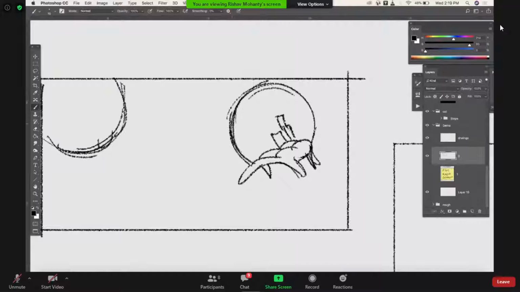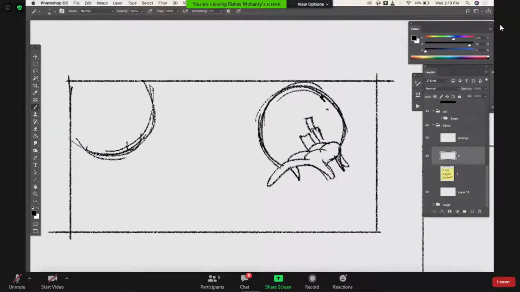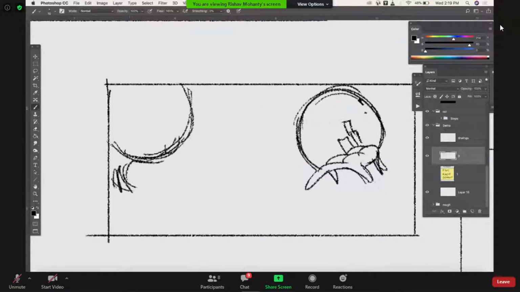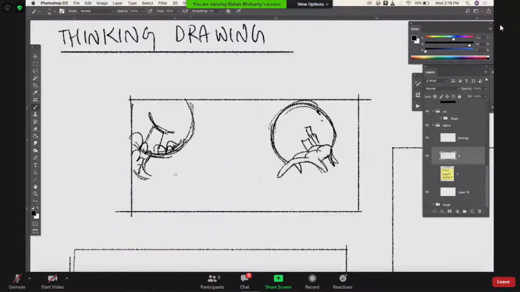These drawings might not mean anything to you right now, but they are something for you to do when you're trying to flesh out ideas. This might go as wild or as crazy as you want, but I'm just trying to figure it out. So this is inside the sea. We have these huge bubbles.